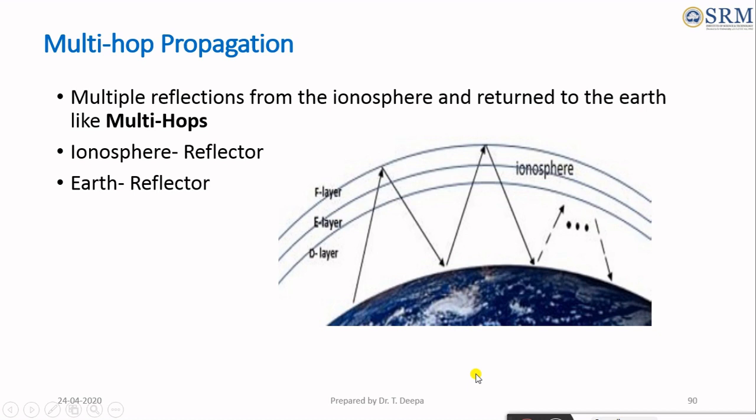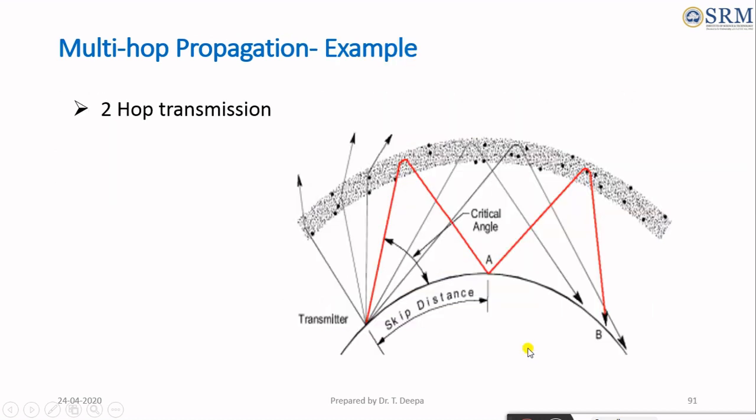So what is multi-hop propagation? When the radio waves, called high frequency waves, travel from the transmitter into the ionosphere, there are multiple reflections from the ionosphere and they are returned to the earth, just like multi-hops. Multi-hop means there are multiple skips between the transmitter and the receiver. Not only the ionosphere, the earth also acts as a reflector for radio wave propagation.